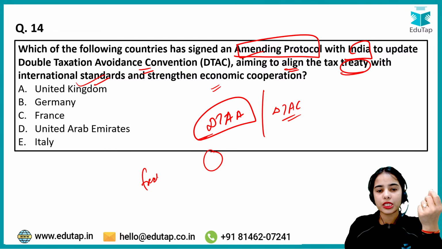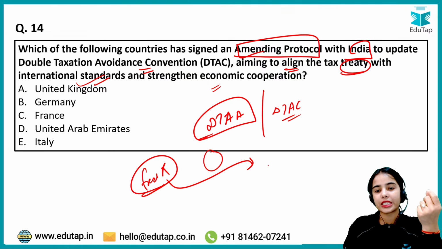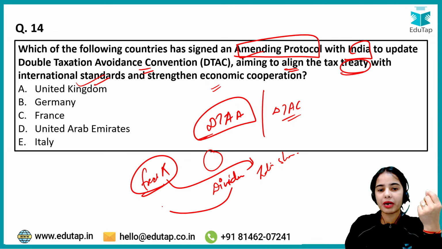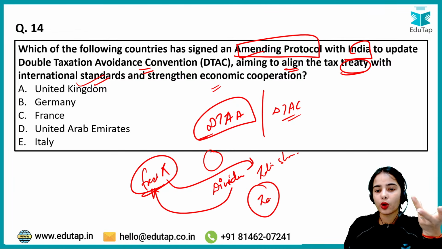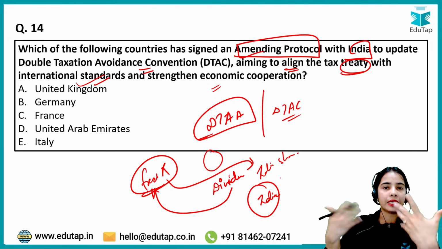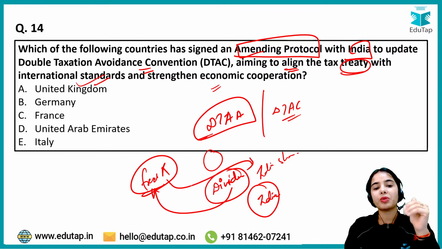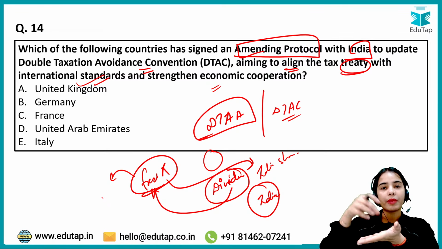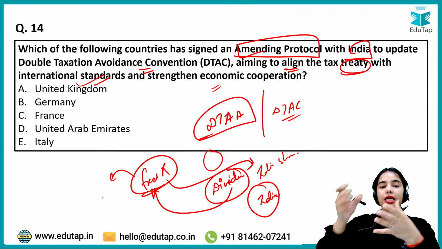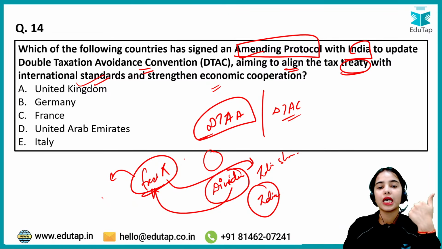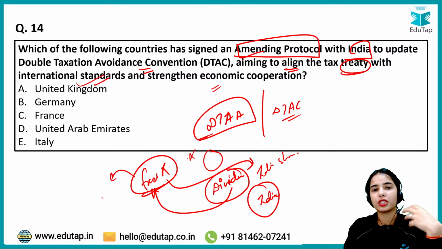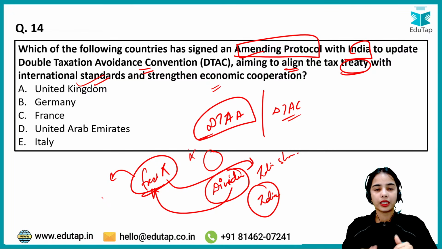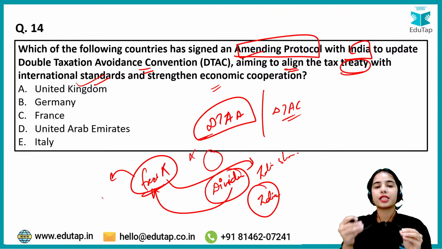Let's say there is a French citizen or there is a French resident who is investing in the Indian shares. Now there is the dividend that is being earned by this French resident. Now it is being taxed in India also, because the dividend is earned from India, from the Indian company, from the Indian shares. The same dividend is being taxed in France also, because the person is a French resident. So this leads to double taxation. The same income is being taxed in two countries. That's why this becomes problematic for the investors, for the people that are earning the income. Okay, that's why the countries sign the Double Taxation Avoidance Agreement so that the same income is not taxed twice.